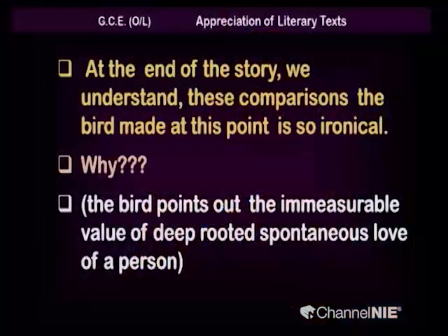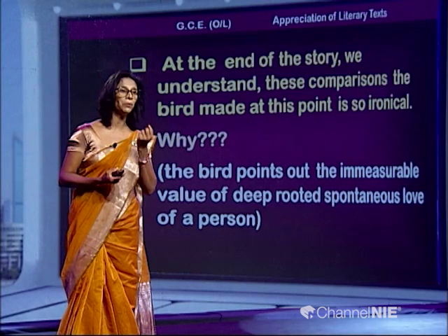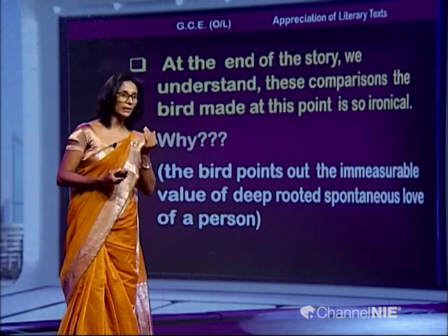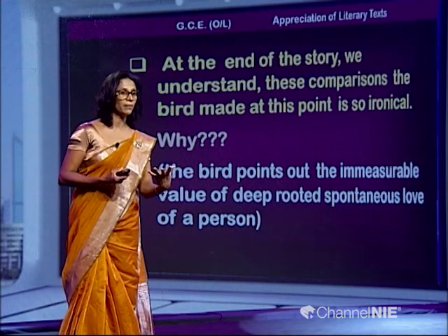At the end of the story, we understand these comparisons the bird made at this point are so ironical, right. She is going to make a comparison to show the value of love. So, at the end of the story, we find that this comparison is very important and very ironical, and let us see why. The answer to that question we can find at the end of the story, not now. Then after that, the bird points out the immeasurable value of deep rooted spontaneous love of a person. That is the idea that she is going to tell us with all these comparisons that she makes.